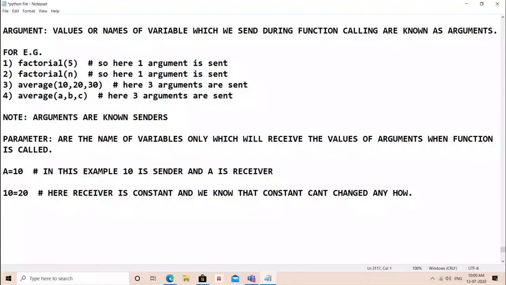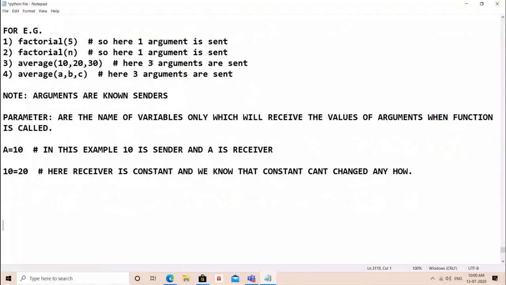Just for example, parameters are always provided when you are defining the function. Always remember, when you are defining the function, that means creating the function, at that time parameter names are defined.